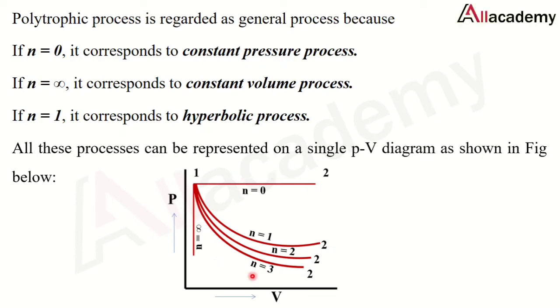So with this graph, I can say that with a change in the n value, the process will also change. So this polytropic index plays an important role in a polytropic process. If n is exactly 1, it is a hyperbolic process. If n changes, a change in the curve is observed.